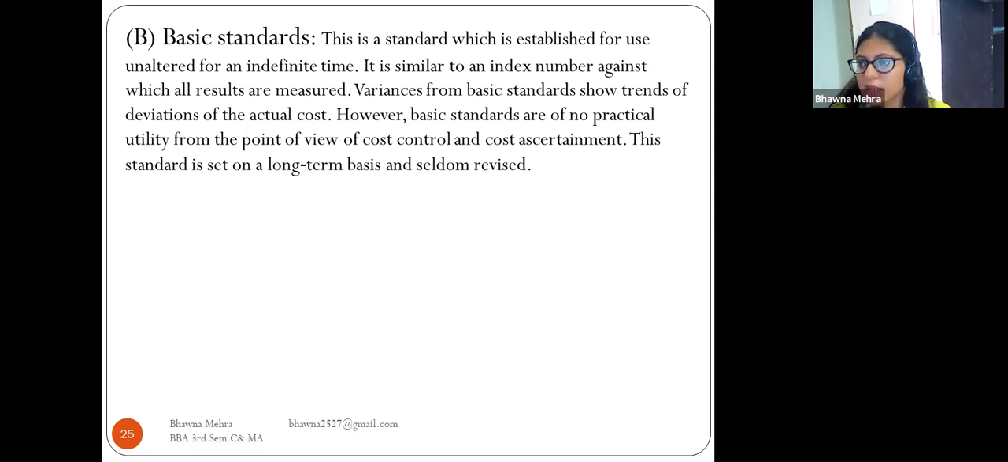So basic standard is the standard which is established for use unaltered for an indefinite time. It is similar to the index number against which all the results are measured. So this is the basic standard. Variances from the basic standard show the trend of the deviation of the actual. However, these basic standards are of no practical utility from the viewpoint of cost control and cost ascertainment. This standard is set on a long-term basis and is seldom revised.